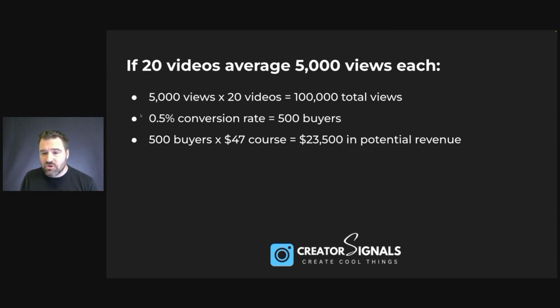A 0.5% conversion rate on that means about 500 buyers, and 500 buyers of a $47 course equals $23,500 in potential revenue. Now, if you bump that up to about a 1%, which is roughly what I had at the time, then you essentially double that, right? $47,000. So let's actually dive into the math and show you some different scenarios. And I even put together a calculator that breaks this down in detail.